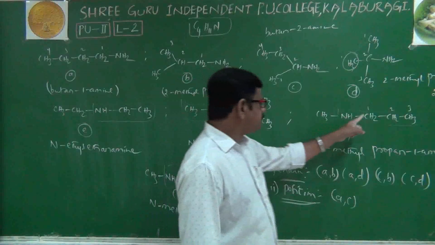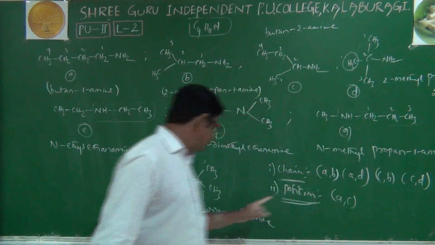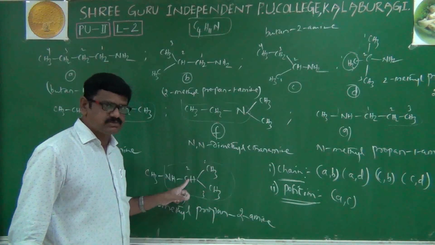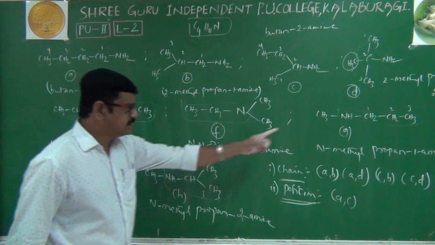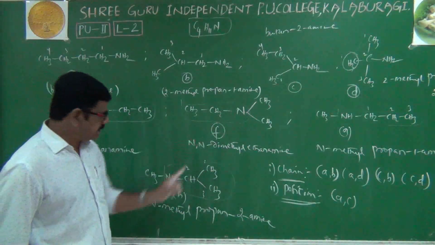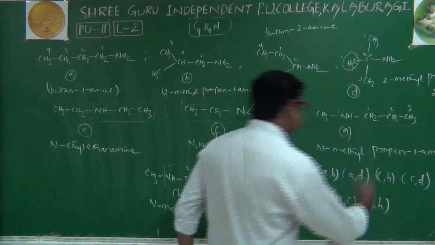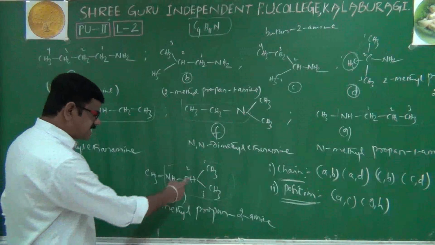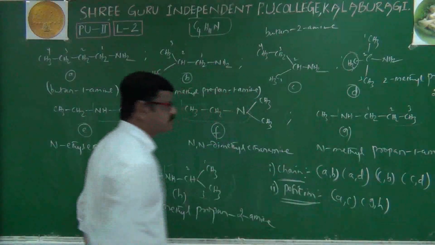Here the functional group is attached to carbon 1. Here the functional group is attached to carbon 2. So repeat: here it is 1, here it is 2. That's why G and this one, which is H. GH is also another set of position isomers.